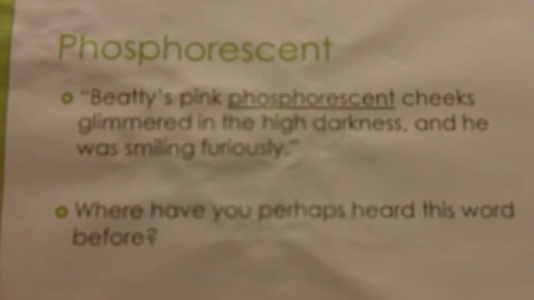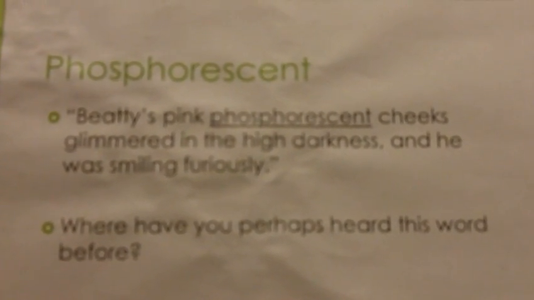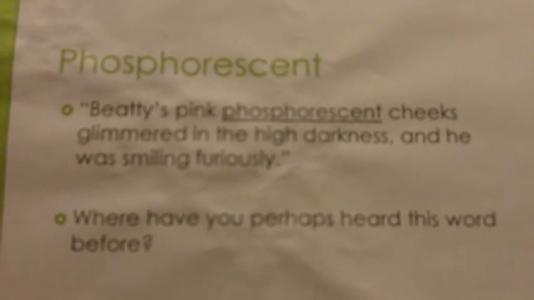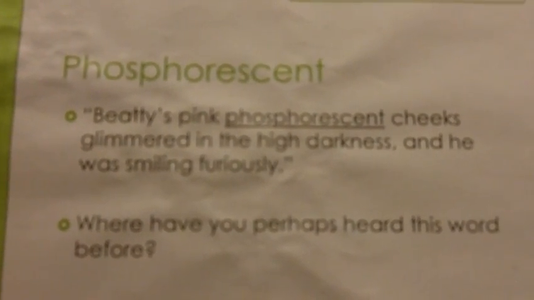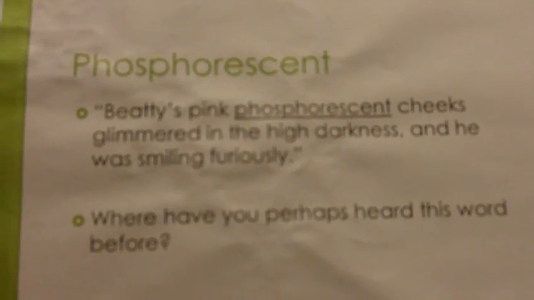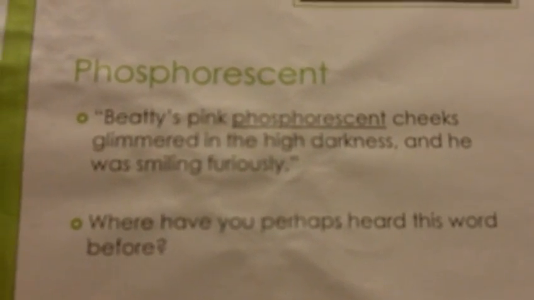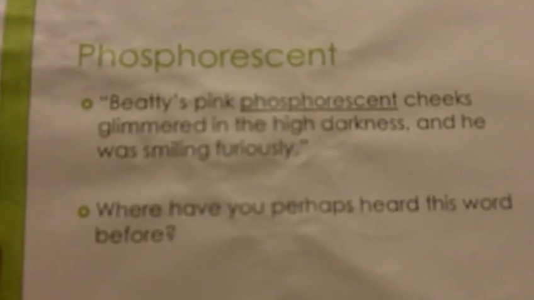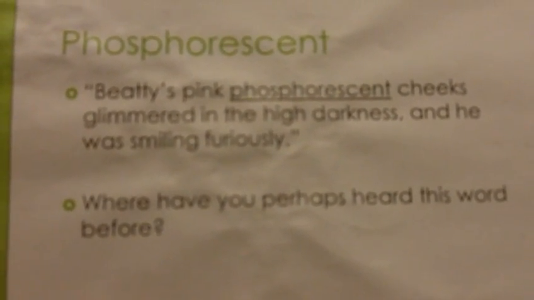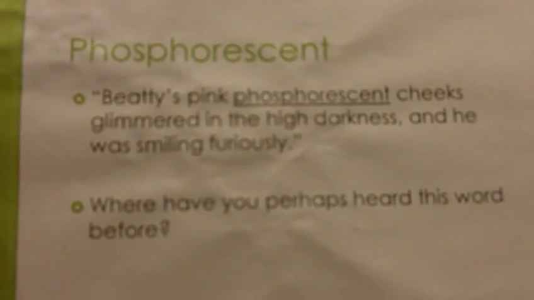Phosphorescence. I'm sorry about the crinkle here. I got caught in the rain yesterday. It comes from this sentence: Beatty's pink phosphorescent cheeks glimmered in the high darkness, and he was smiling furiously. His pink phosphorescent cheeks glimmered. Glimmered is the word that you need to look at here to get a clue about phosphorescence. And have you heard the word phosphorescence before, like, say, in science class? What could this mean? And why does Ray Bradbury use the word phosphorescence to describe someone like Beatty?